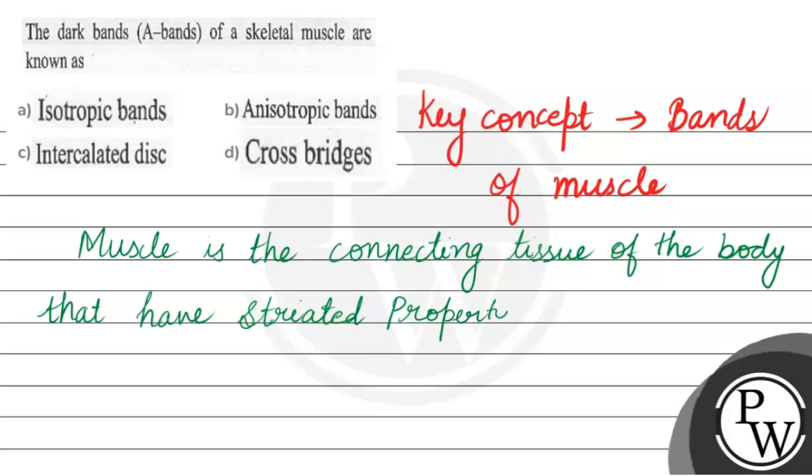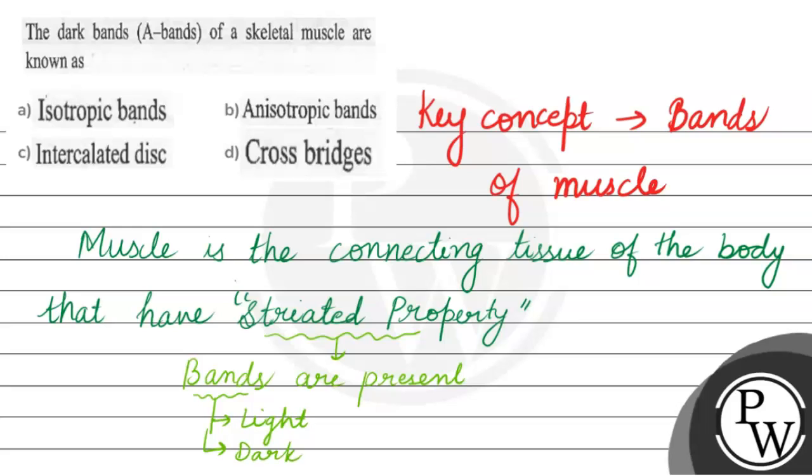Striated property. और striated property से क्या meaning है? That it have bands that are present in it. और bands भी कैसे present होंगे? These bands are of two types. The first is light band and the second one is the dark band. In light और dark band के contrasting arrangement से आपका muscle form होता है.